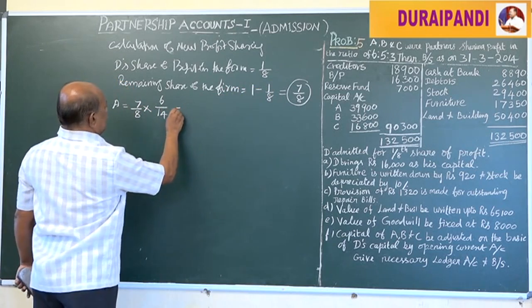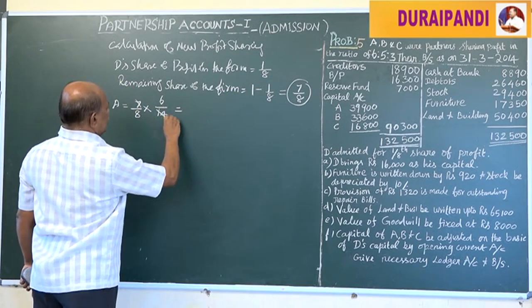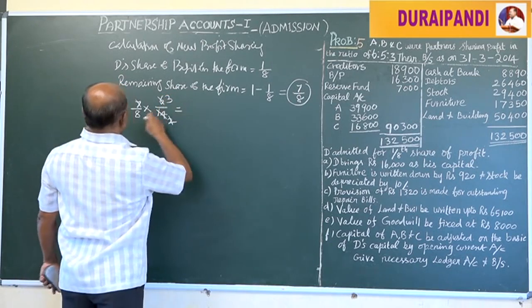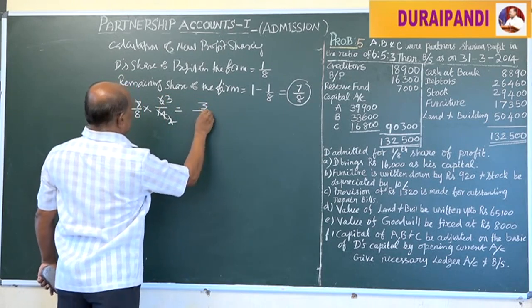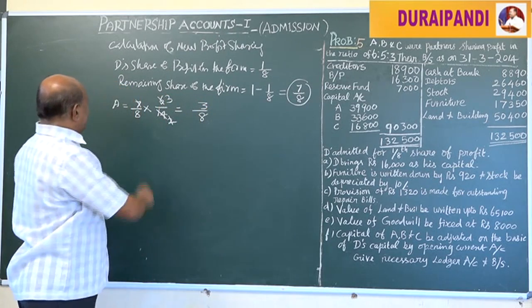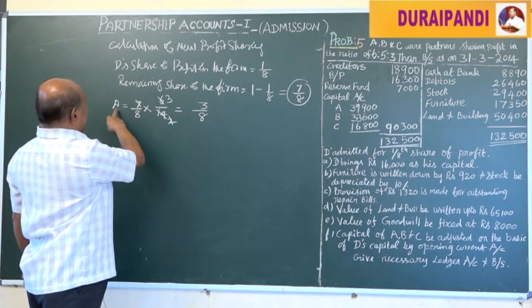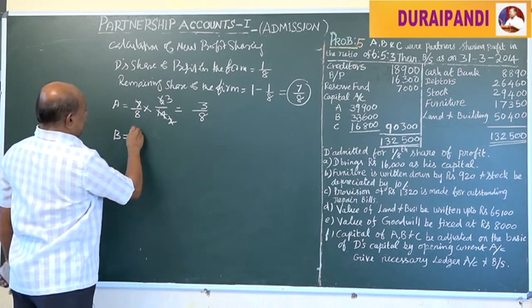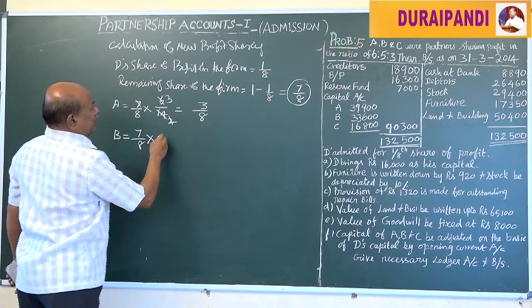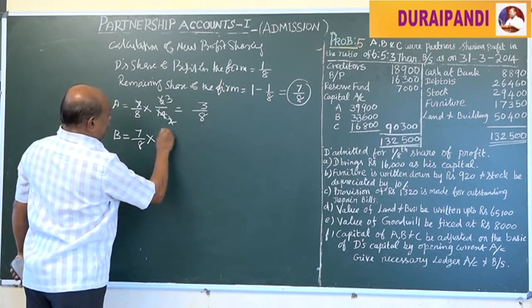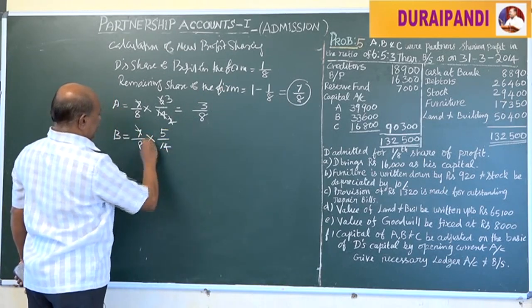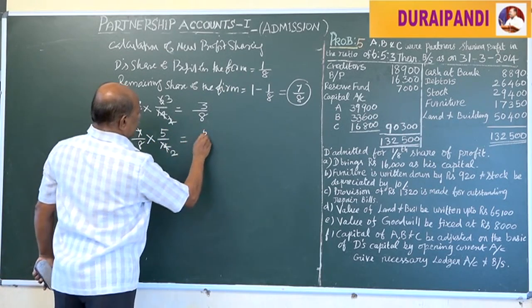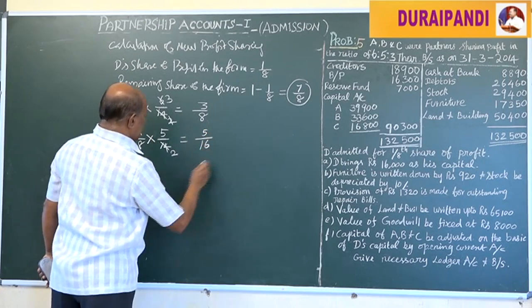Now it is equal to 3/8. 3/8 is the new share of A. Then for B, it is 7 by 8 into his share of profit 5 by 14, that is equal to 5 by 16.